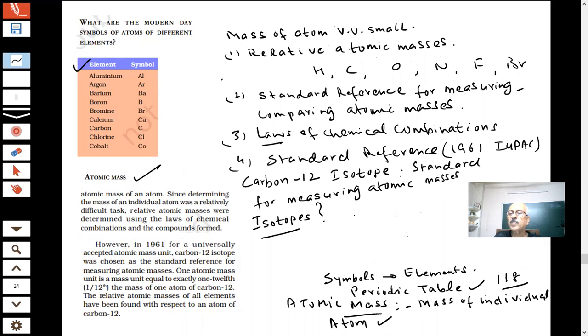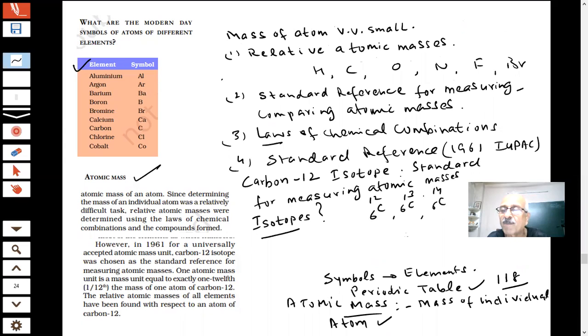Isotopes are atoms of an element which have the same atomic number but different mass numbers. Carbon has 3 isotopes. Do you know that carbon has 3 isotopes? We write C12, C13, C14. The atomic number is the same, 6, but the mass number is different.